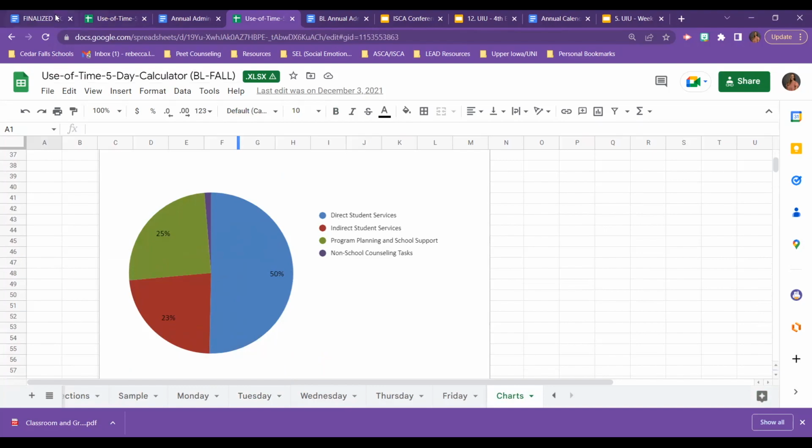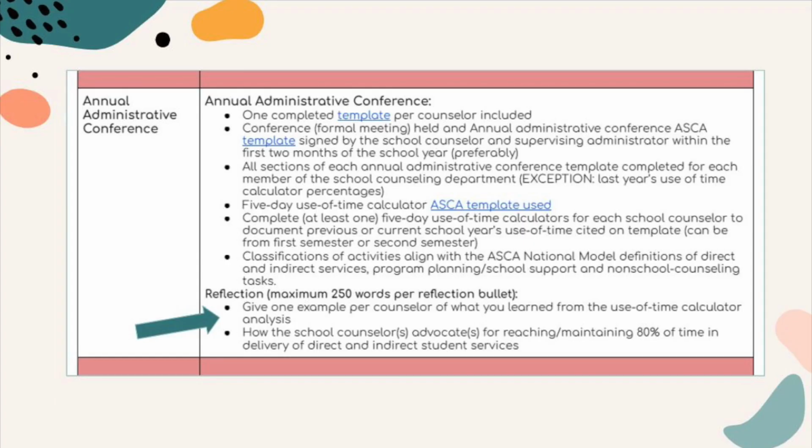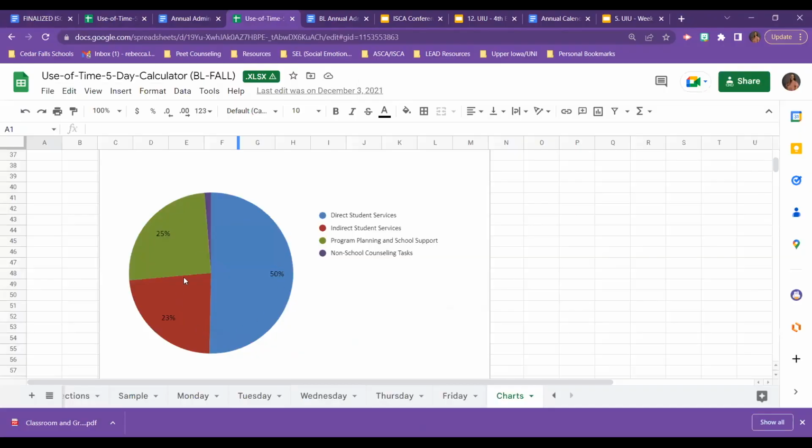So obviously we know back here, there are 2 reflection prompts where it says, give one example per counselor of what you learned from the use of time calculator analysis. So really my reflection on this is being able to look at this 1 week. I did not meet the 80% ISCA recommended designation of time for direct and indirect services.